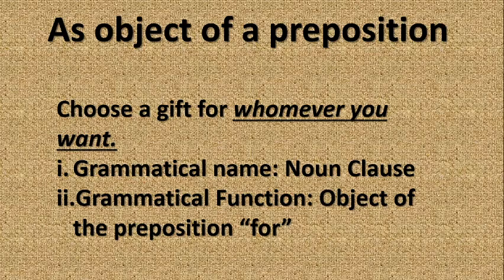Here we can say: choose a gift. Choose is the verb here. The subject of this sentence is implied: you choose a gift. You, subject; choose, verb; a gift, direct object. But there is a preposition, for whom, whomever you want. Whom receives the action that is performed by you, that is the action choose. But it is for that is introducing it. Therefore, we say whomever you want is object of the preposition for as a noun clause.